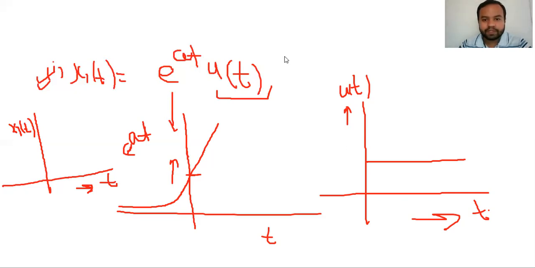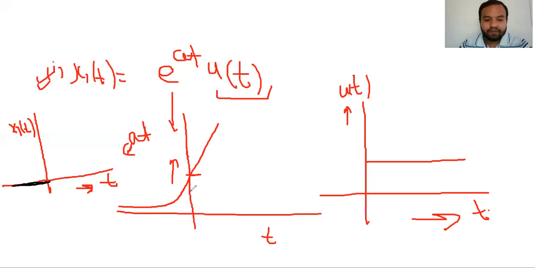Please remember, this is very important. We will get 0. Why are we getting 0? Because here the magnitude of the signal, the value of the signal before t lesser than 0 is 0, and here the value of the signal is having some value at lesser than t. So if something is multiplied by 0, we'll get 0.